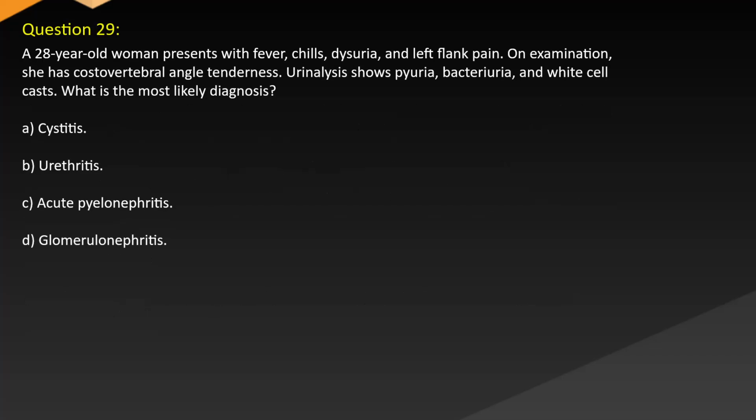Question 29. A 28-year-old woman presents with fever, chills, dysuria, and left flank pain. On examination, she has costovertebral angle tenderness. Urinalysis shows pyuria, bacteriuria, and white cell casts. What is the most likely diagnosis? A. Cystitis. B. Urethritis. C. Acute pyelonephritis. D. Glomerulonephritis.